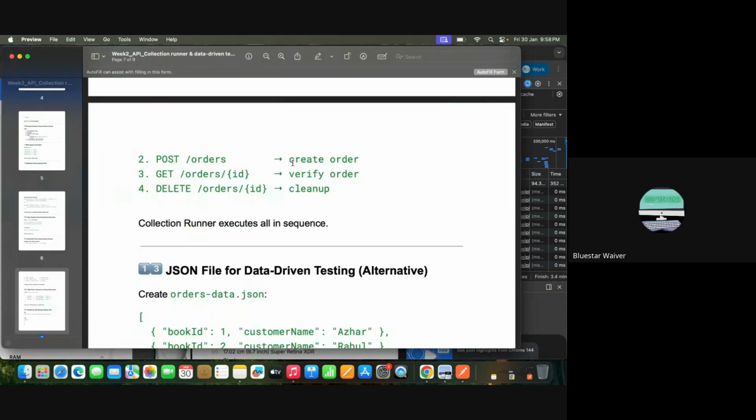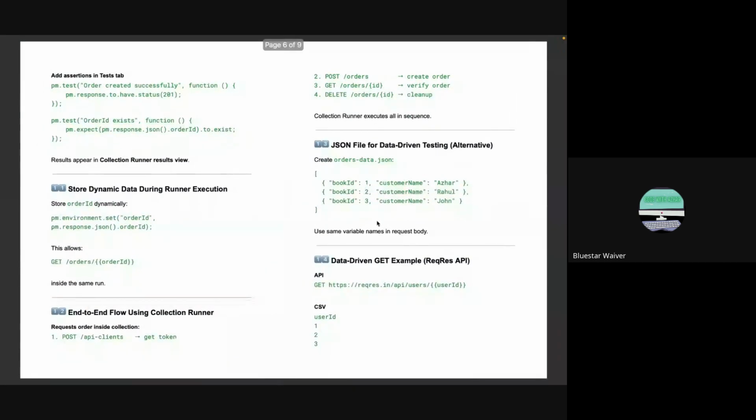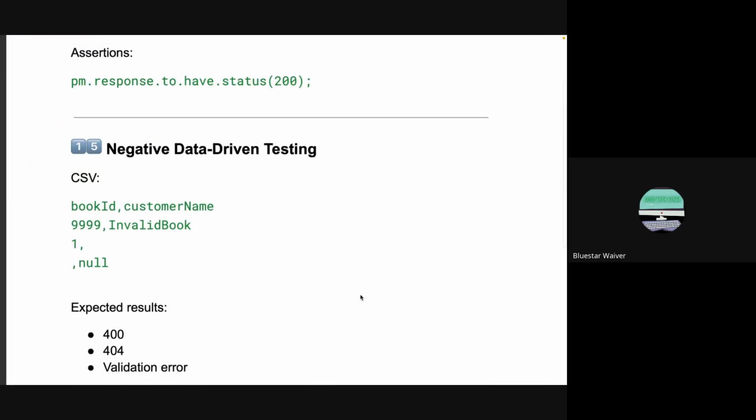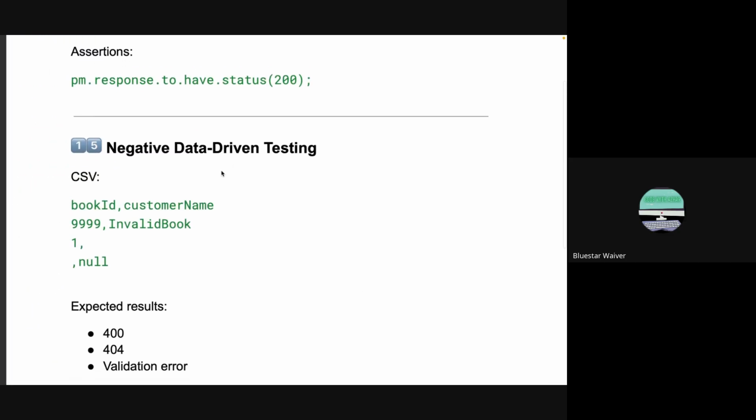So let's start writing it. I hope this is finished. Just write a negative scenario. Okay. Assertion, just write a negative scenario. And we'll see today how we do it with an API key. There are two things we'll always do in API testing. Always, all the time, it's a bearer token. So we have seen one API which gives a bearer token, and also through an API key. Both the scenarios we'll see today.